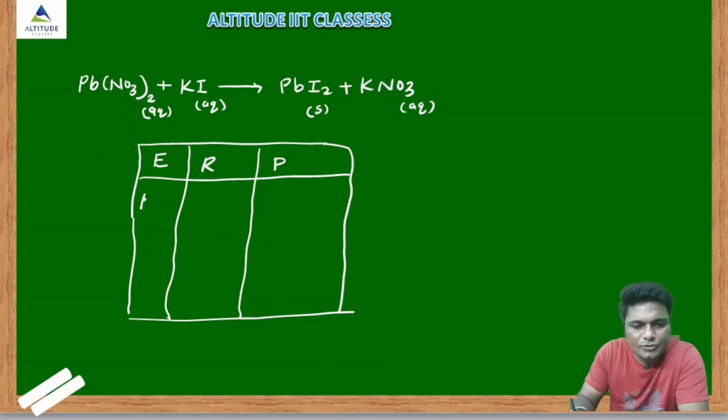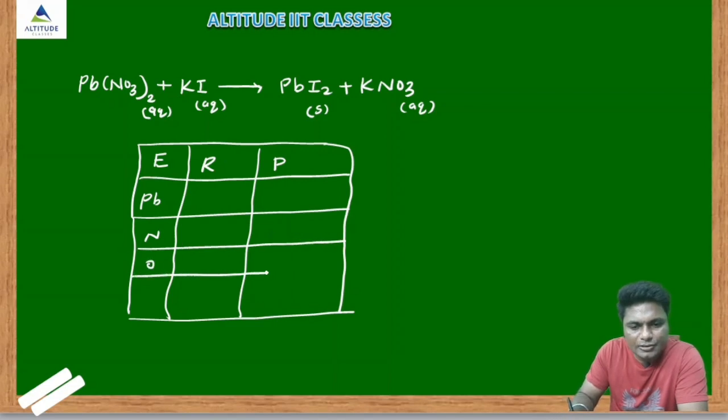So first I will write the Pb, then nitrogen is there, then oxygen also there, then what, potassium K, then one more here, iodide also there.